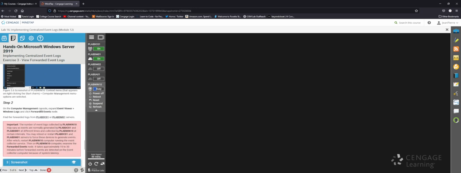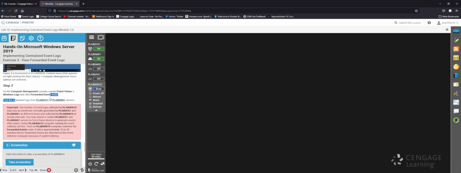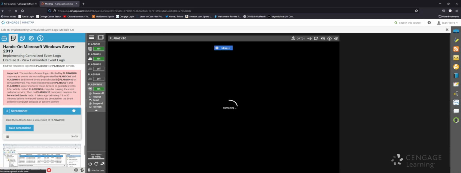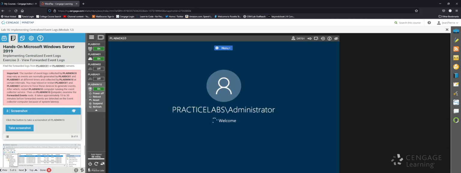Step 2, on computer management, expand event viewer, Windows logs, and click forwarded events node. Find the forwarded logs from PLAB DC01 or PLAB DM01. Okay, so important, the number of event logs collected by PLAB Win 10 may vary as events are normally generated by PLAB DC01 and PLAB DM01 at different times. Okay.